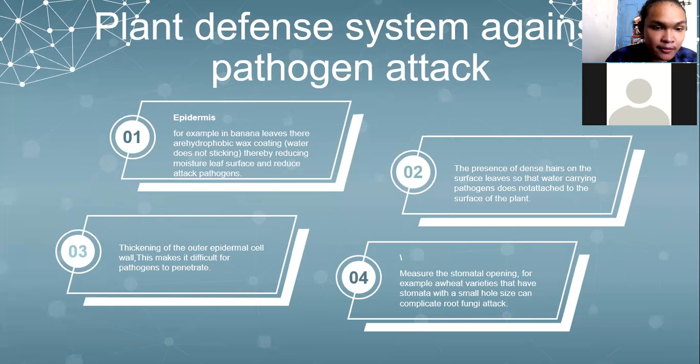Three, thickening of the outer epidermal cells, which makes it difficult for pathogens to penetrate.